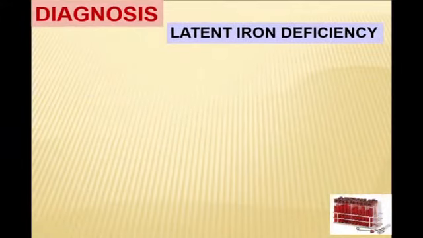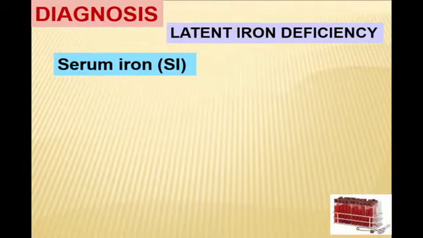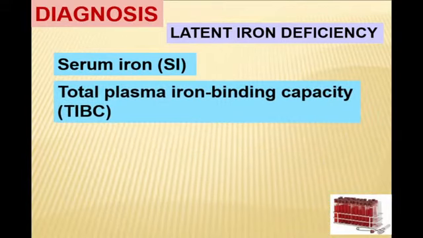Diagnosis. First of all, you know that the problem will be with deposited and non-heme iron, which actively compensates deficiency of hematopoiesis. This is latent iron deficiency, which cannot be revealed in a usual blood analysis. We must examine serum iron.